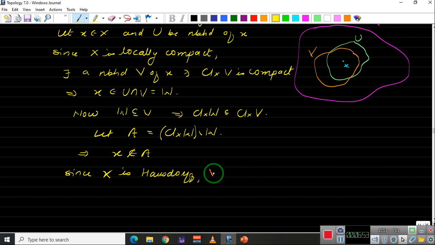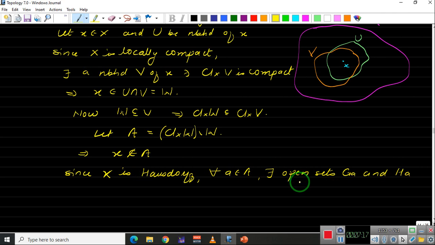So since X is Hausdorff, for every point a in A, there exist open sets G_a and H_a, denoted this way because these sets depend on a. Our x is fixed, so based on a, our neighborhoods will change.